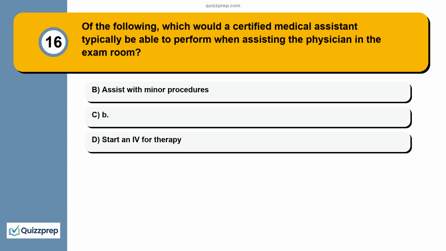Question 16. Of the following, which would a certified medical assistant typically be able to perform when assisting the physician in the exam room? A. Assist with minor procedures. B. Start IV therapy.